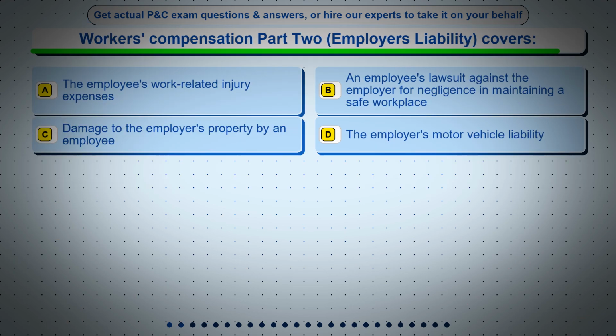Question 2. Workers' Compensation Part 2, Employer's Liability, covers: Option A, the employee's work-related injury expenses. Option B, an employee's lawsuit against the employer for negligence in maintaining a safe workplace. Option C, damage to the employer's property by an employee. Option D, the employer's motor vehicle liability.